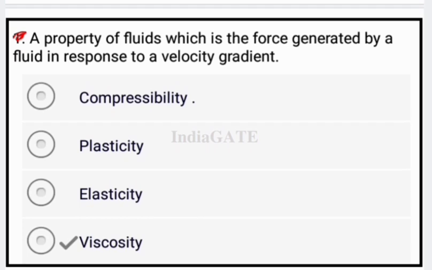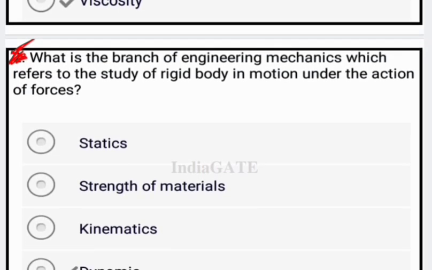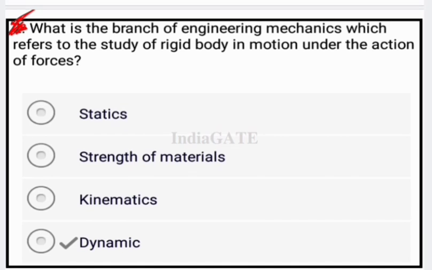Now next question is, a property of fluid which is the force generated by the fluid in response to a velocity gradient, that is viscosity. Okay, viscosity is the correct answer. Next question. What is the branch of engineering mechanics which refers to the study of rigid bodies in motion under the action of force? That is dynamics, a branch of engineering mechanics.